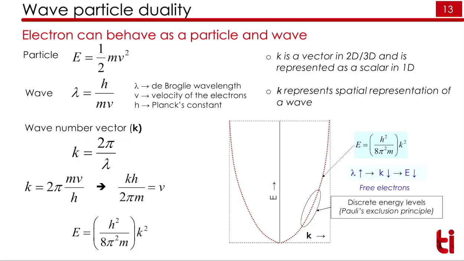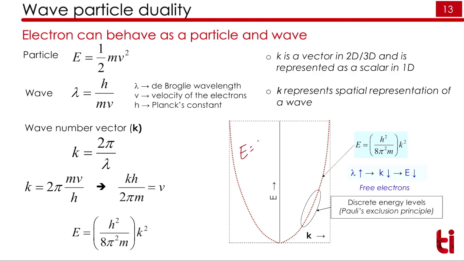k is equal to 2 pi by lambda. If we put the value of lambda here, we will get the energy E equal to h square upon 8 pi square m into k square. Here h is the Planck constant, it is a constant, and k is the wave number. If you plot the E-k diagram, it has some discontinuity as shown here, and these discontinuities are due to the Pauli's exclusion principle. Due to this there is a gap in the E-k levels, meaning the energy level is not uniform.